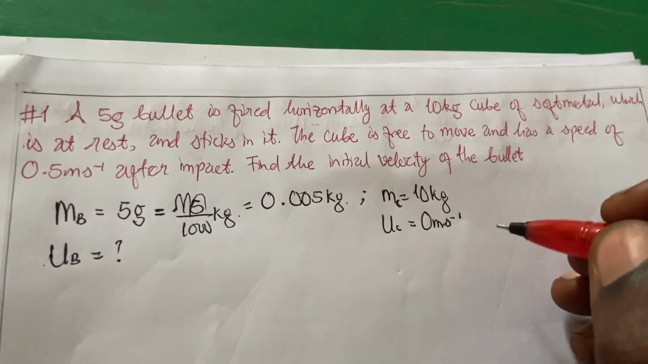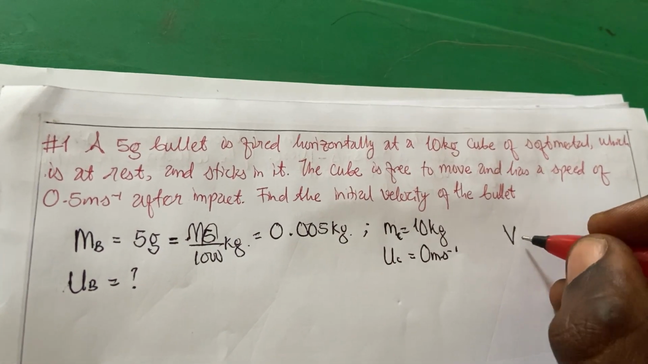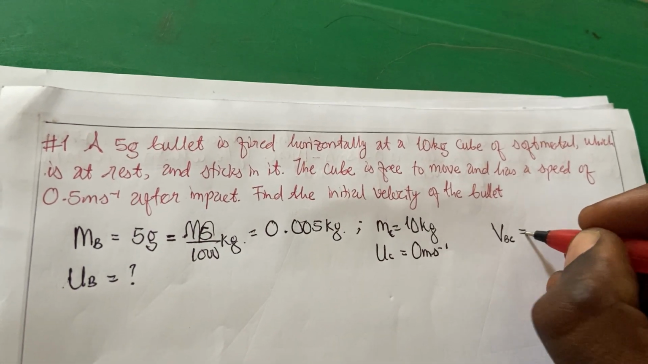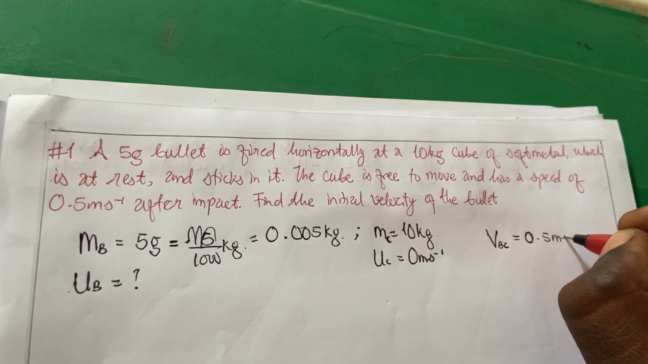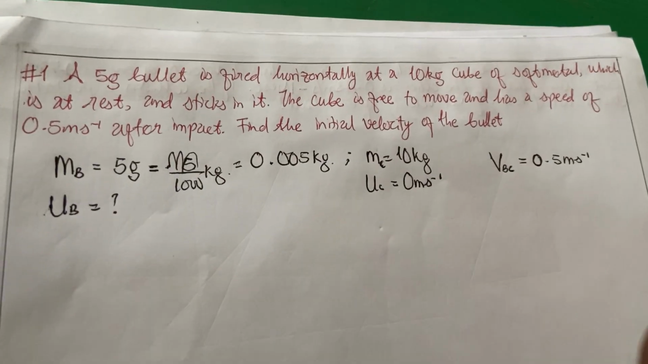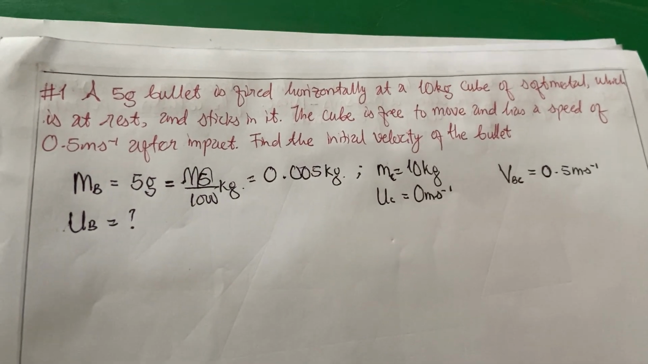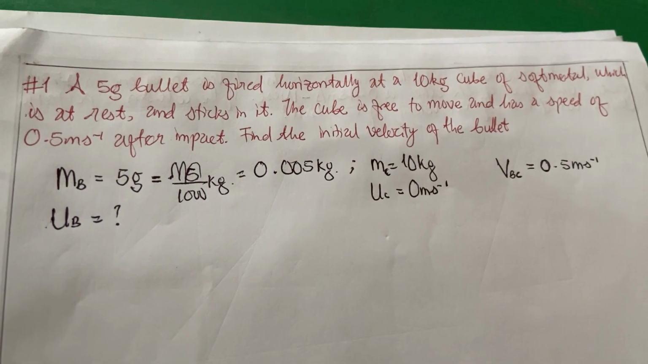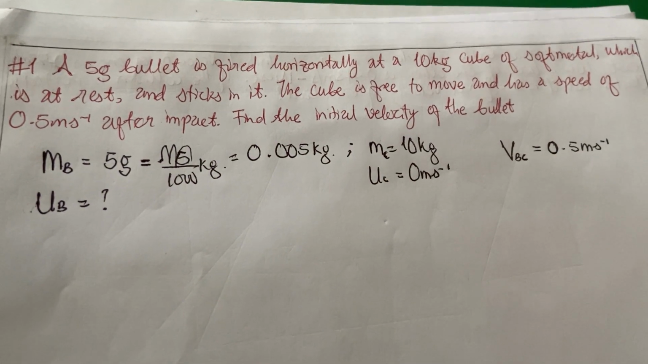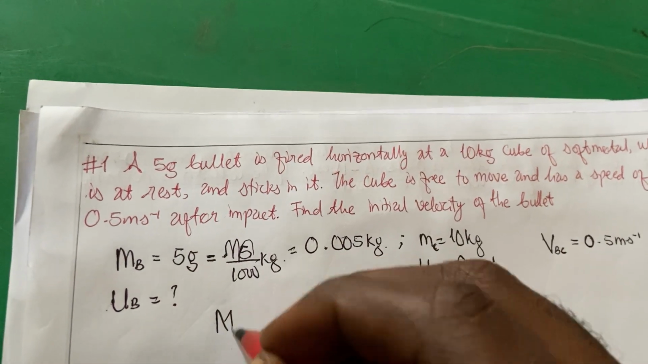So it means that the final velocity of both the bullet and the cube sticking together equals 0.5 meter per second. Just to chip in for more information, this is telling us that this is an inelastic collision, since the two masses stick together and share the same velocity. So momentum of the system before impact equals momentum of the system after impact. That's what we'll be using.